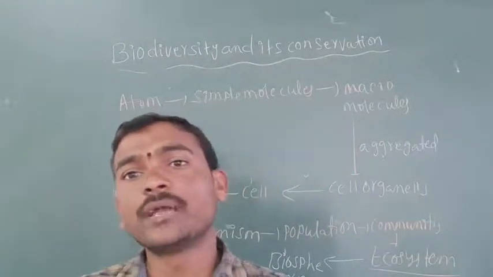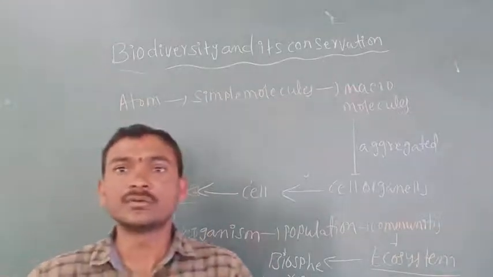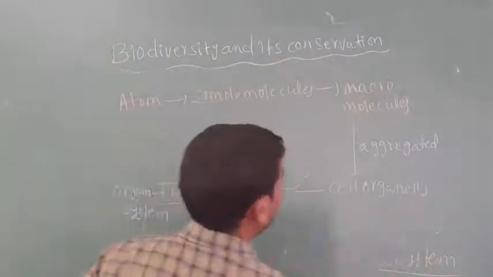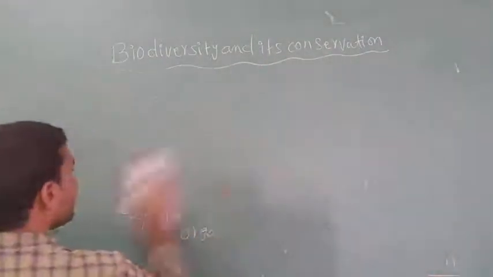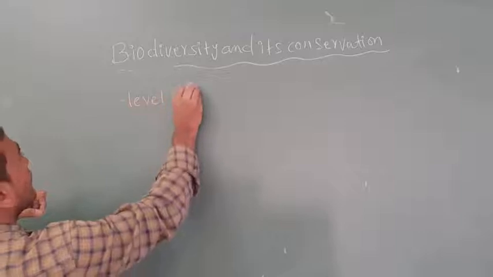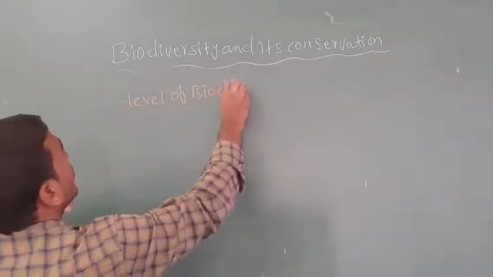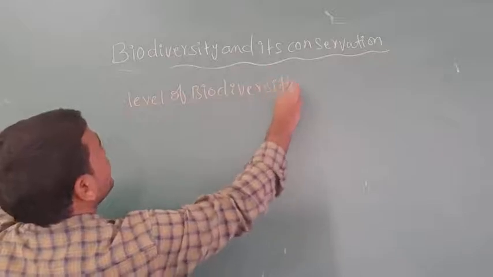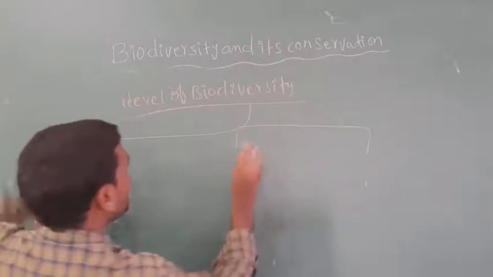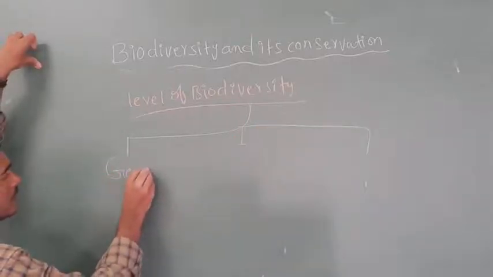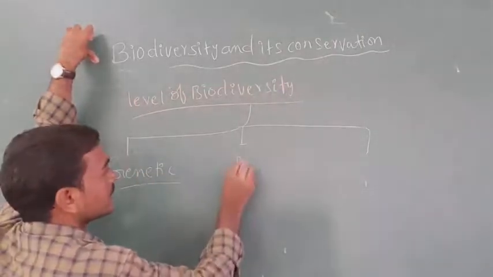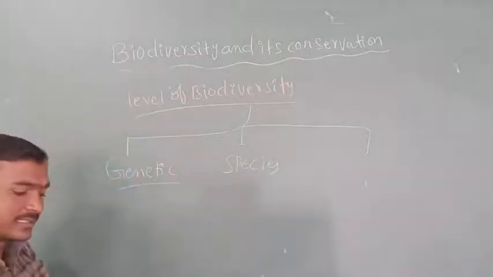In that also, we can divide biodiversity into the following types. Now we are going to discuss the levels of biodiversity. The biodiversity levels are divided into basically three types: genetic level of biodiversity, next the species level of biodiversity, and the next is